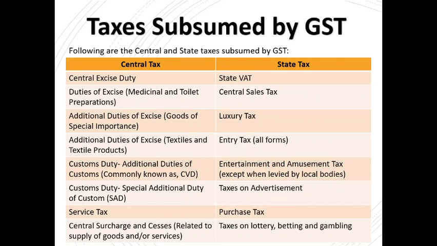Now in case of state, the taxes that were levied by state, those that have been subsumed by GST are state VAT, central sales tax, luxury tax, entry tax of all forms, entertainment and amusement tax except when levied by local bodies like municipal corporations, tax on advertisement, purchase tax, taxes on lottery, betting and gambling, etc. And of course then there is any surcharge and cesses, only those related to supply of goods and/or services.